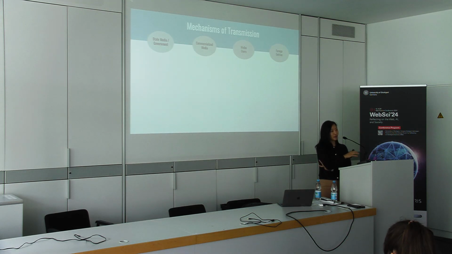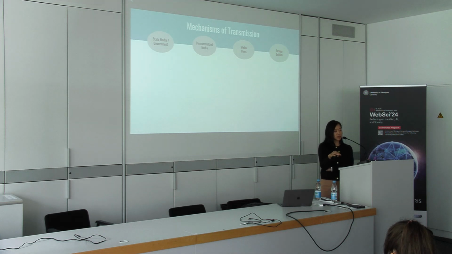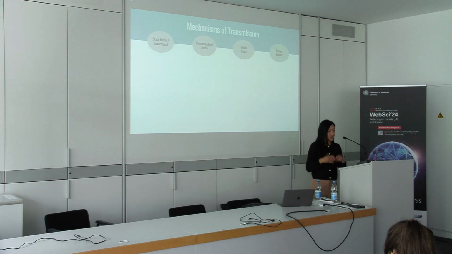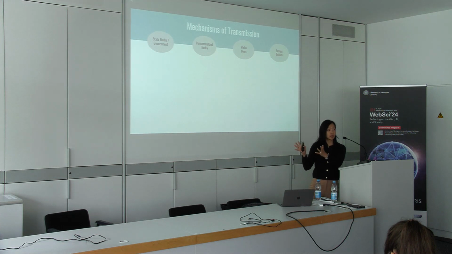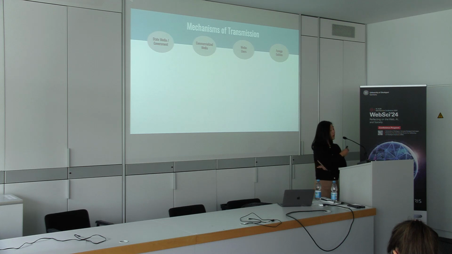Then we look at how information made its way into the country, and we focus on 4 mechanisms. One is state, media, and government. So when we think of China, we might think that the government has a hold on how information flows into the country. So that's one mechanism. But another one is commercialized media. So media in China all has to have some government registration, but there are outlets whose funding is primarily commercial. So we're looking at commercialized media. Then we look at ordinary Weibo users who have no affiliation with any media or government outlet. And then we look at foreign entities who are directly active on Chinese social media.